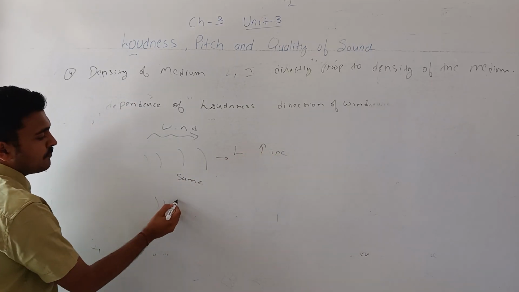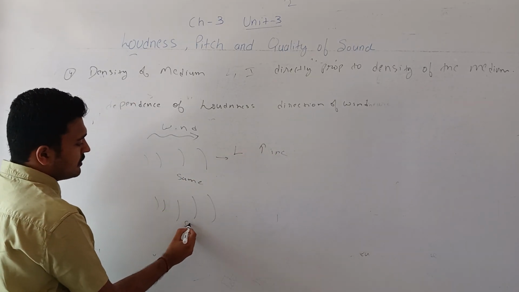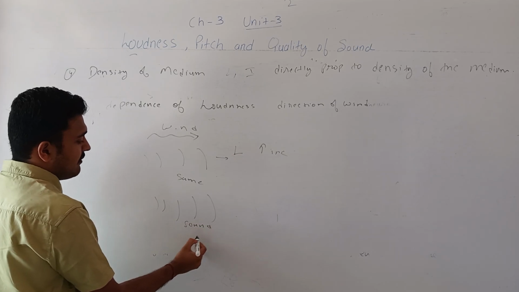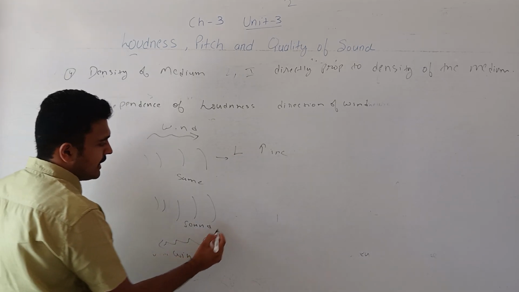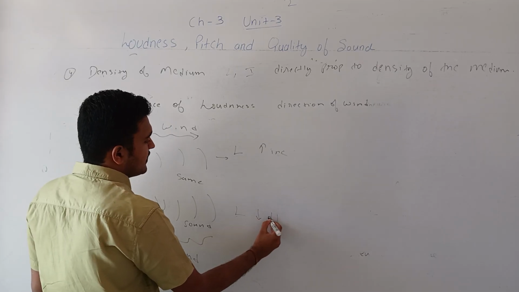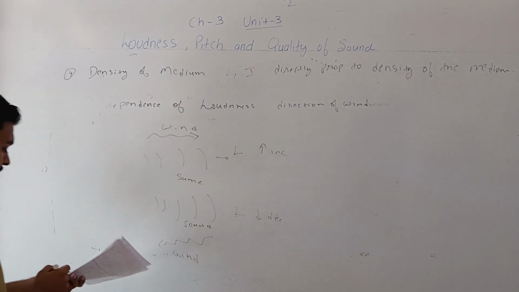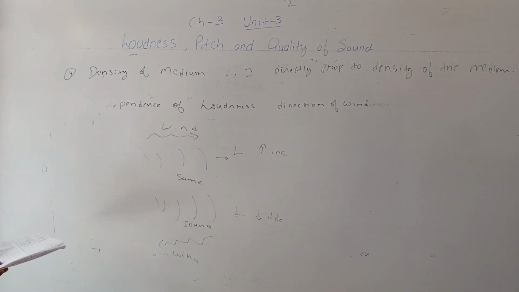But if the sound wave and wind are in opposite directions, then the loudness will decrease. This is the relation between the loudness and the wind direction.